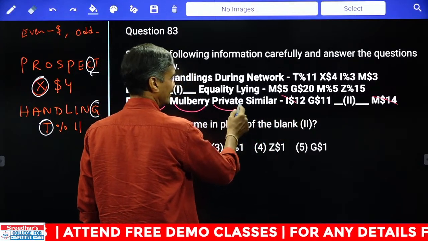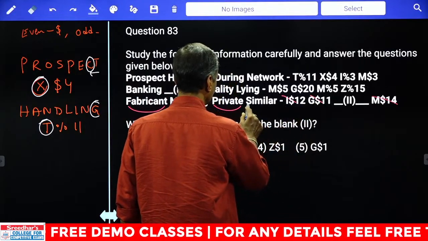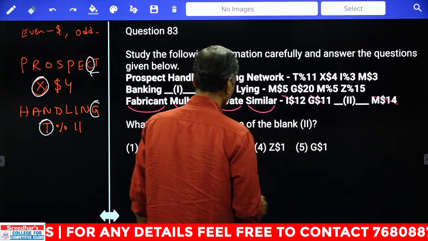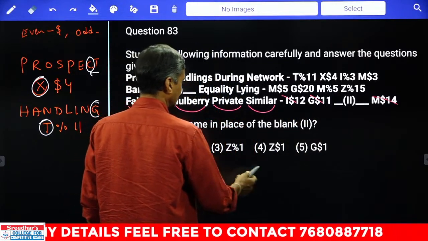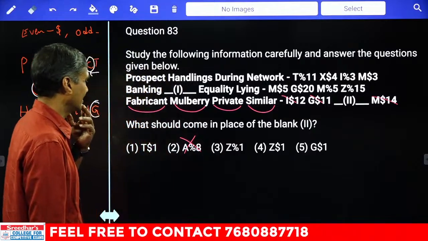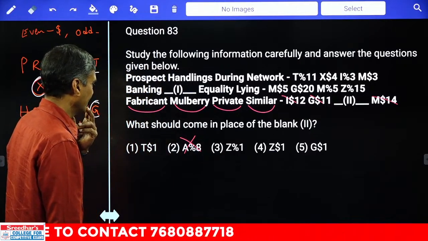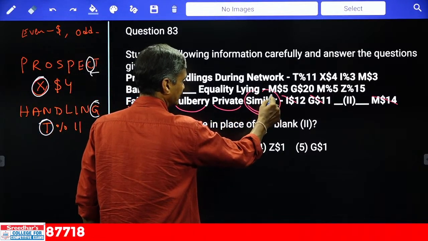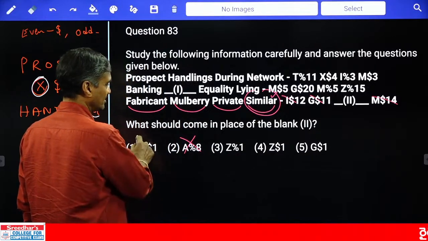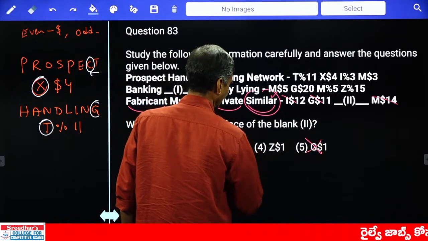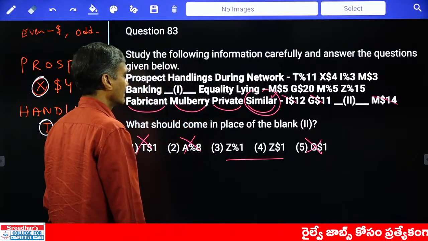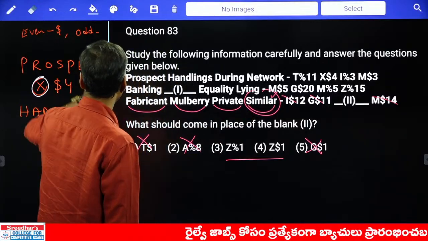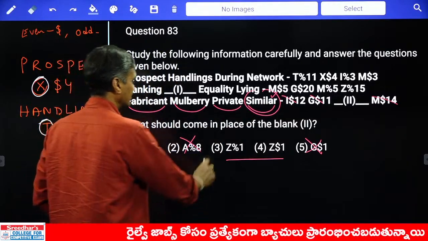Next one, 16 and 5, what should come? 11 should come, done. Next one, similar. What should come? S minus R, the difference is how much? 1, so 1 should come. This is ruled out. Then coming back to the letter, what letter should come? Now fabricant, similar's opposite letter, Z should come, and Z should be the letter. This is ruled out. Now we are left with these two. Then we need to find out the number of letters. How many letters do we have in this word similar? 7 letters. 7 means odd means a percentage, that is choice 3.